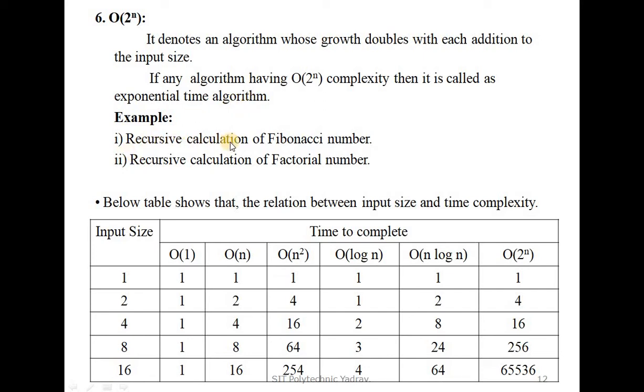Examples are recursive calculation of Fibonacci numbers or recursive calculation of factorial numbers. We already know what recursion means: the body is executed again and again, and with each addition the input size growth doubles. For these types of problems, the algorithm complexity is big O of 2 raised to n.